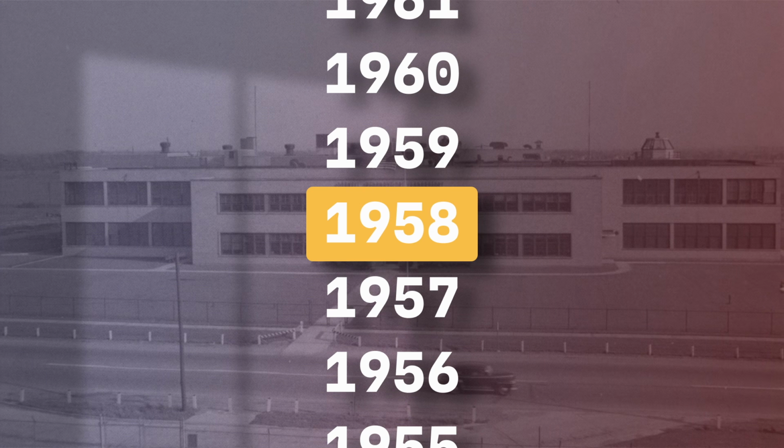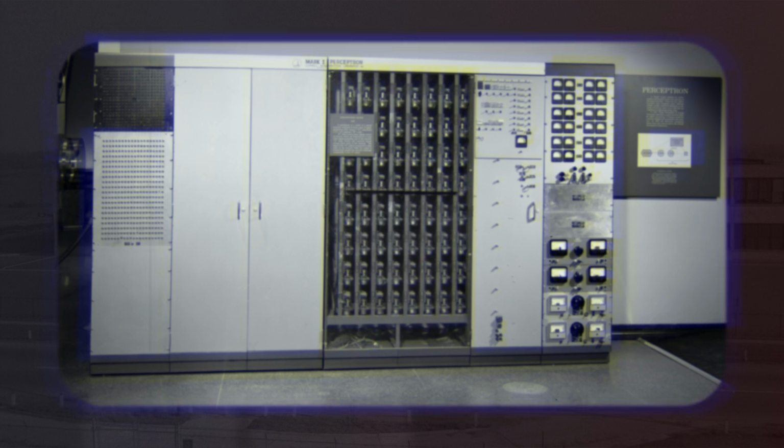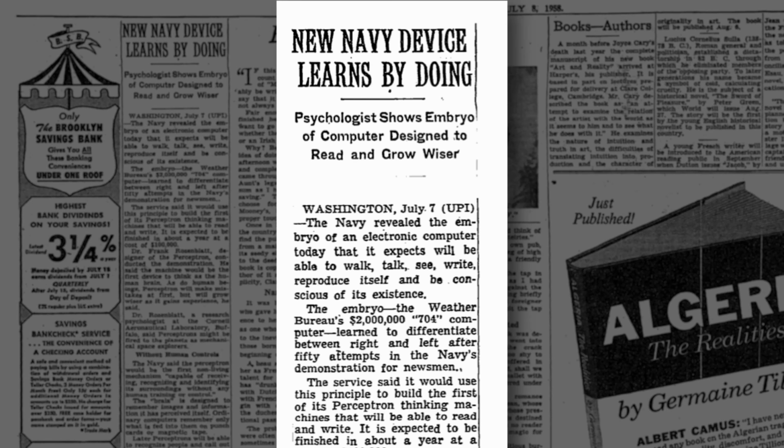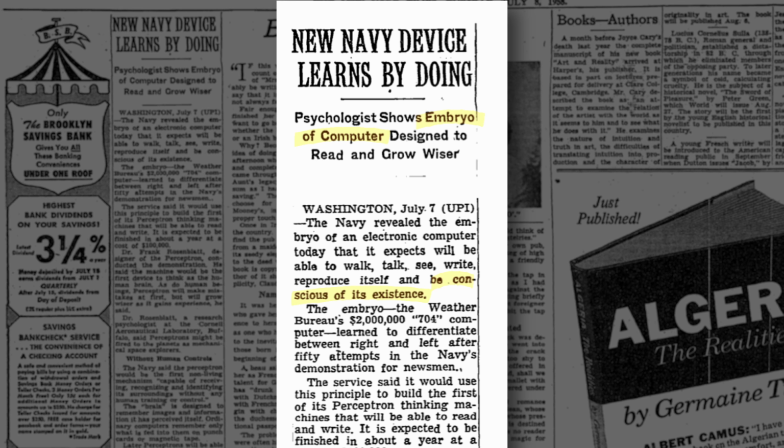15 years later, in 1958, a psychologist named Frank Rosenblatt actually built one, and he called it the perceptron. It was a physical machine, a room-sized contraption of wires and motors and photocells that could be shown images on cards and learn to classify them. The Navy held a press conference. The New York Times reported it as the embryo of a computer that would be conscious of its existence.